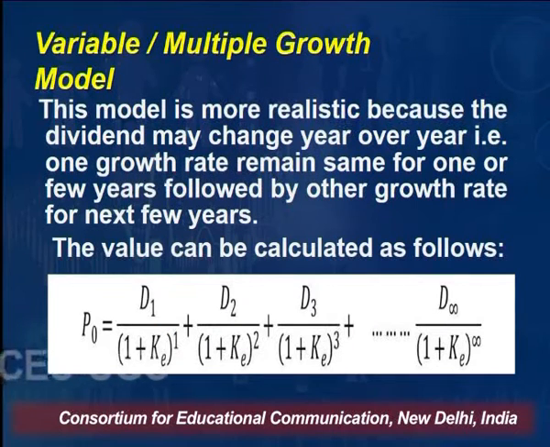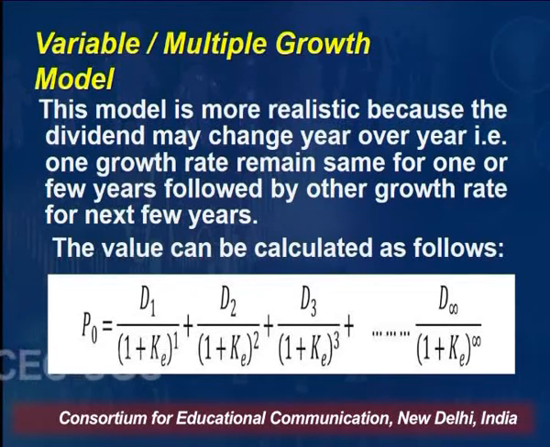Then we can say P0, the current value of the share, is equal to D1 divided by (1 plus KE) raised to the power 1. Raised to the power means after the first year, what will be the dividend after 1 year? After the second year, that is D2 divided by (1 plus KE) raised to the power 2.